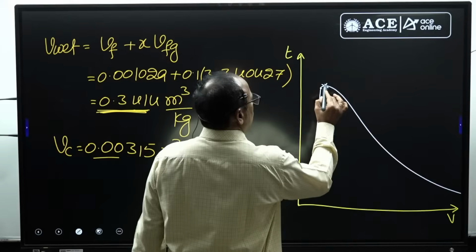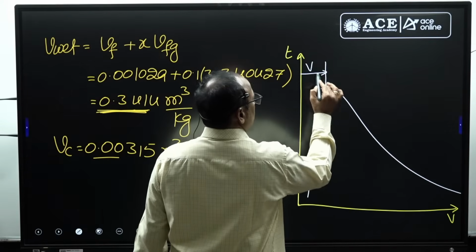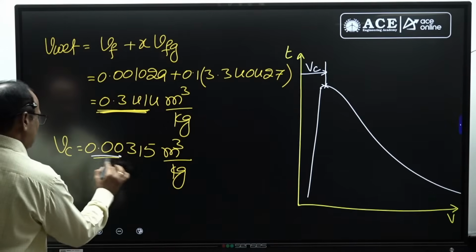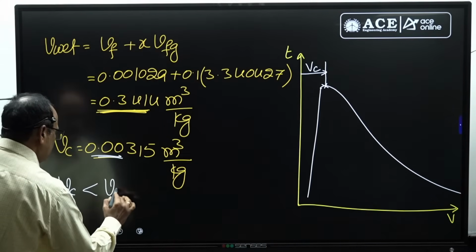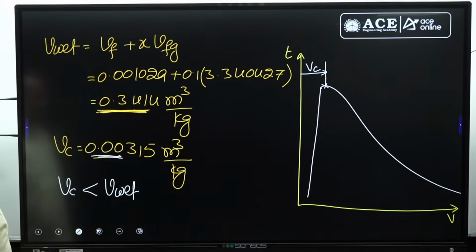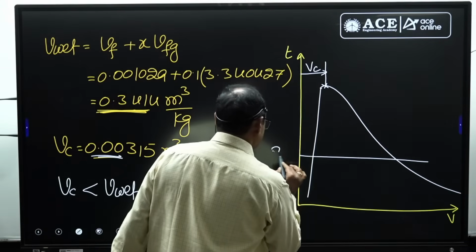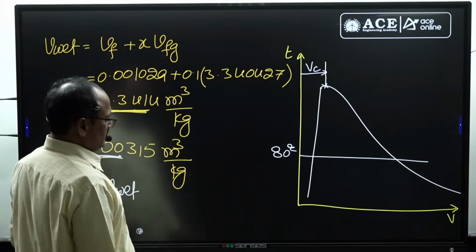The apex point represents the critical point, where the volume is VC. This VC is less than the wet vapor specific volume corresponding to 80 degrees centigrade, right? The initial volume is V wet.